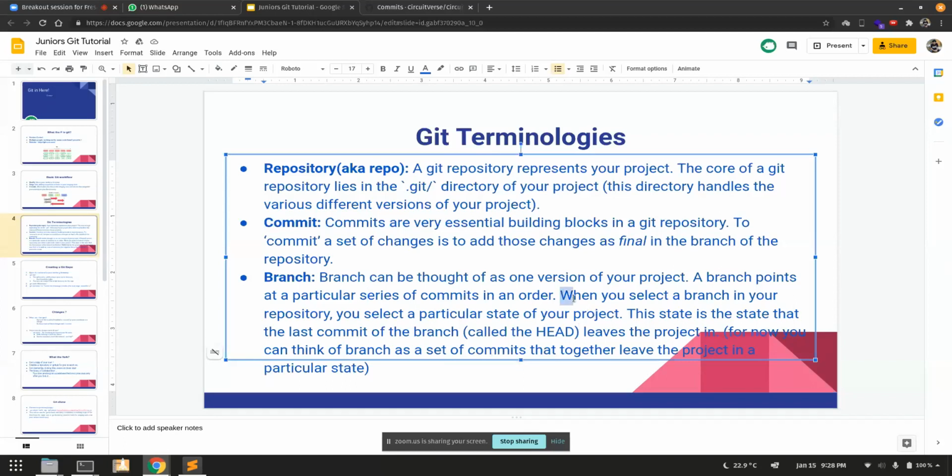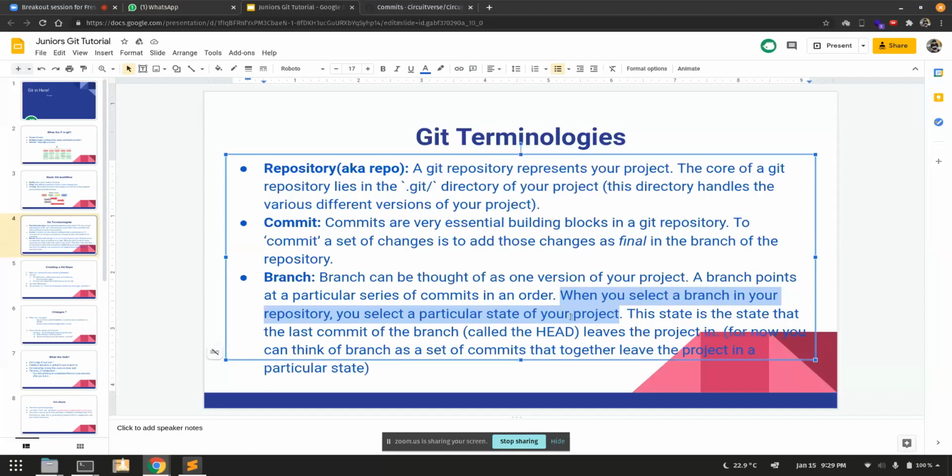See, this says when you select a branch in a repository, you select a particular state of your project. As I said, there are different states. Let's say you have to make a web application. Then you need to make a front end and a back end, right? Front end is what the user sees, and back end is how the data is processed. So let's say you build a back end, and then you make a branch of that back end, and then you build a front end, and you make a branch on that front end, and this front end branch has both the back end and the front end. So branches are different states of your project, and branches contain commits.